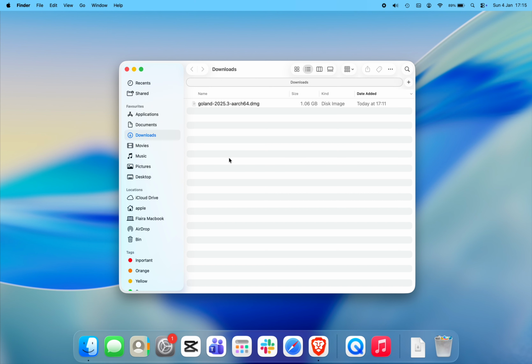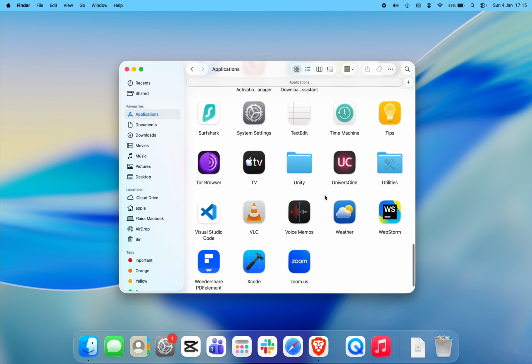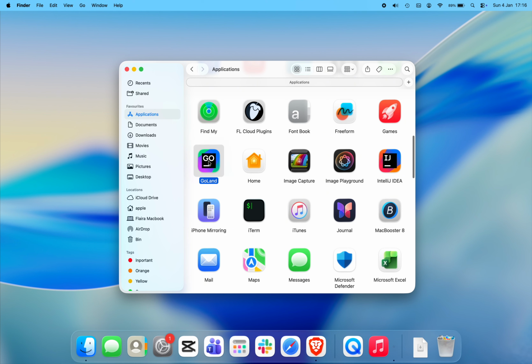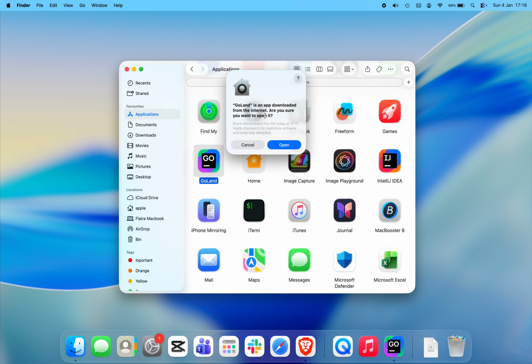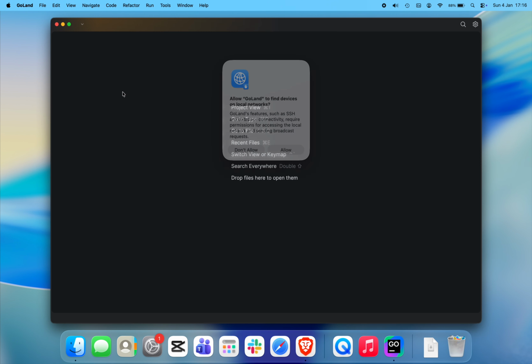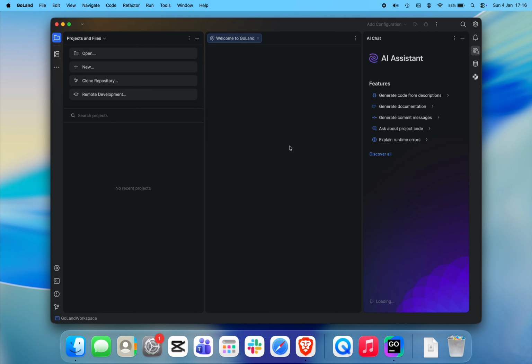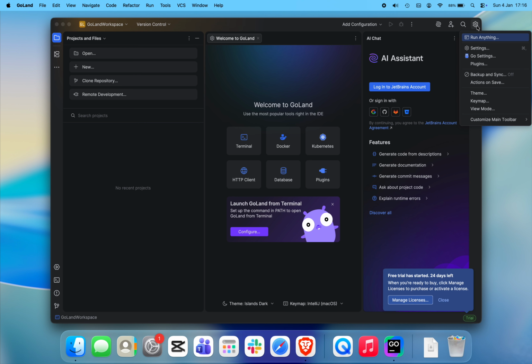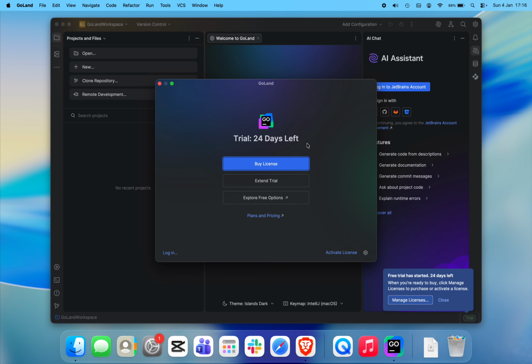Next, open Finder, go to Applications, and locate GoLand. Double-click to launch it. If macOS shows a security message saying GoLand was downloaded from the internet, click Open to continue. When GoLand launches for the first time, accept the user agreement by clicking Continue. You'll then be asked to activate the app. If you already have a license or subscription, choose Activate Code and enter your details. Otherwise, select Start Free Trial to begin using GoLand for free.